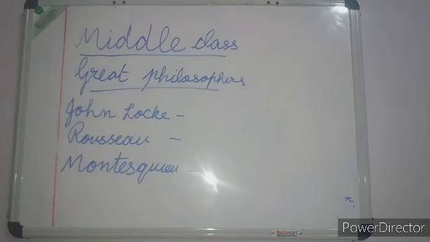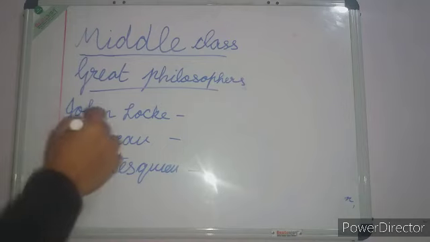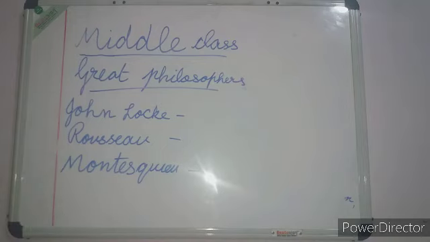These three great philosophers provided revolutionary ideas and inspired people to fight for their rights.